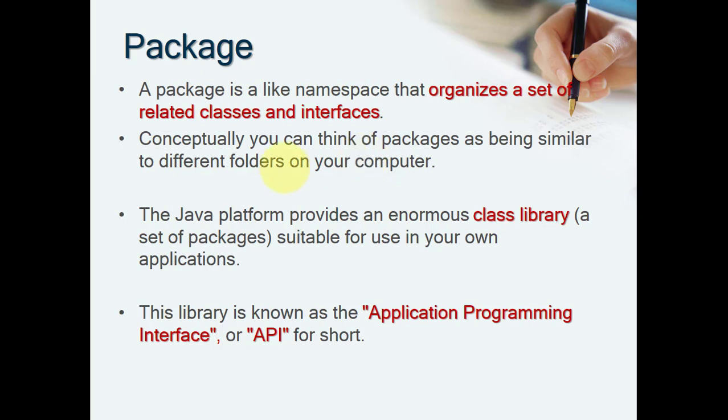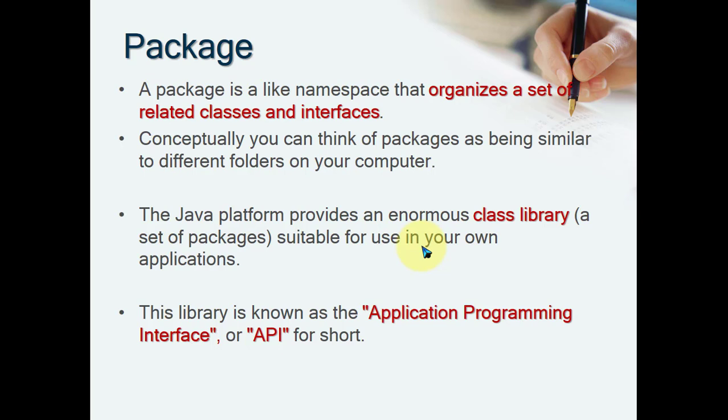The Java platform provides an enormous class library, that is, a set of packages suitable for use in your own applications. The Java standard API has thousands of classes and interfaces, and all of them are grouped in specific types of packages.